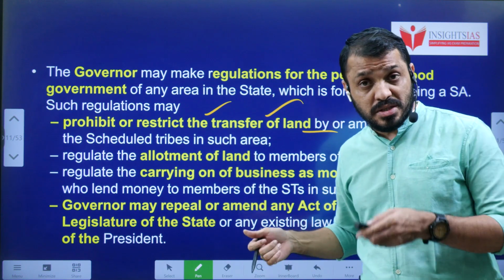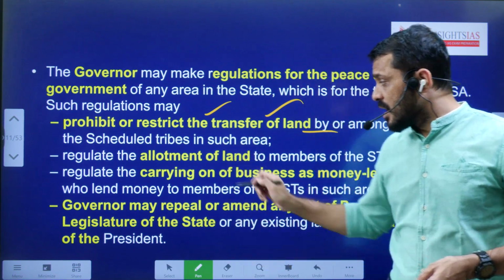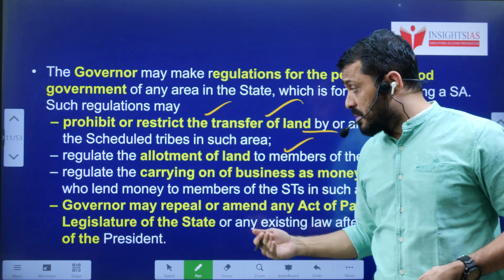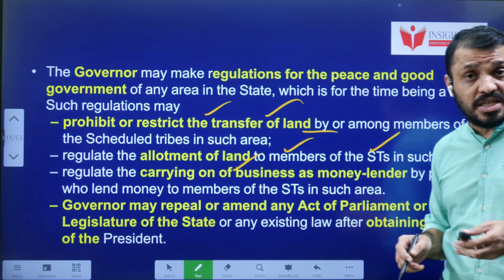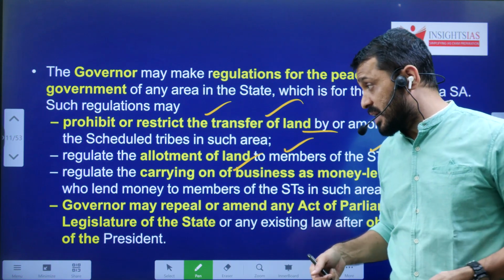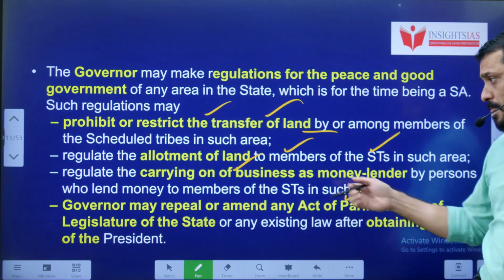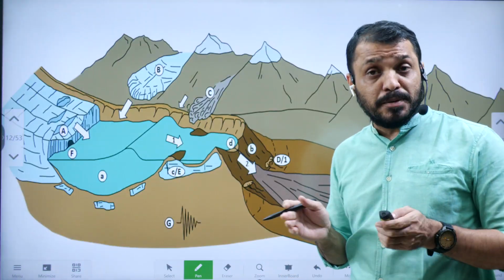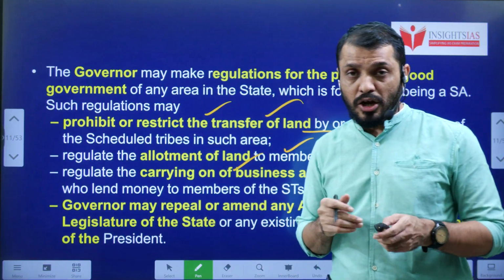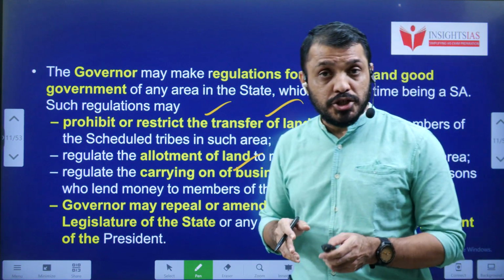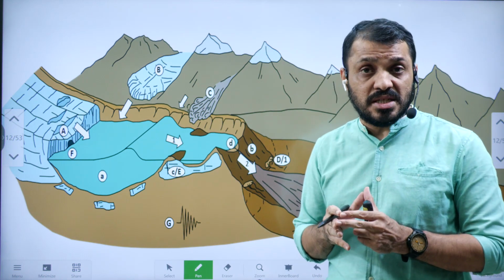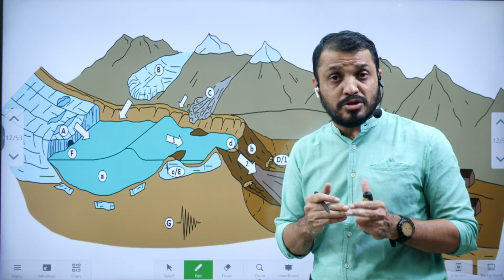Actually, this aspect was asked in the previous year's question. And the allotment of land to persons other than scheduled tribe members, and carrying on business such as money lending. And the governor may amend certain laws made by the parliament, like I said earlier. With respect to all these things, the governor can give orders. So this is about Schedule 5 and the Supreme Court. So finally, the Supreme Court emphasized the powers of the governor in relation to the scheduled area.